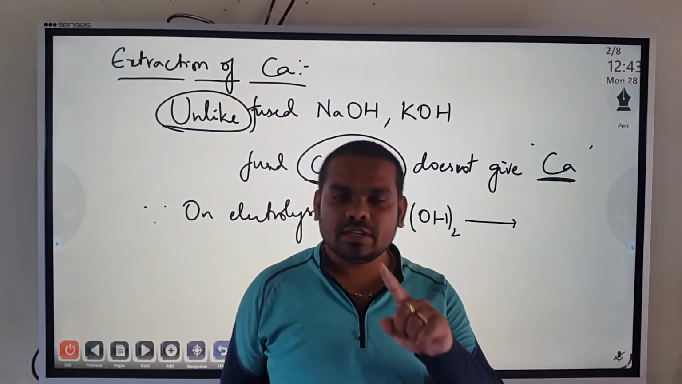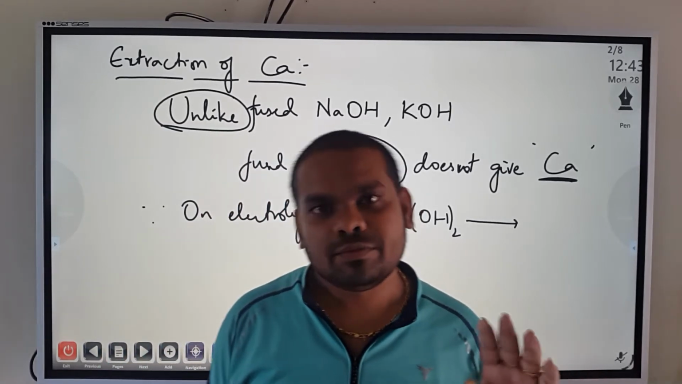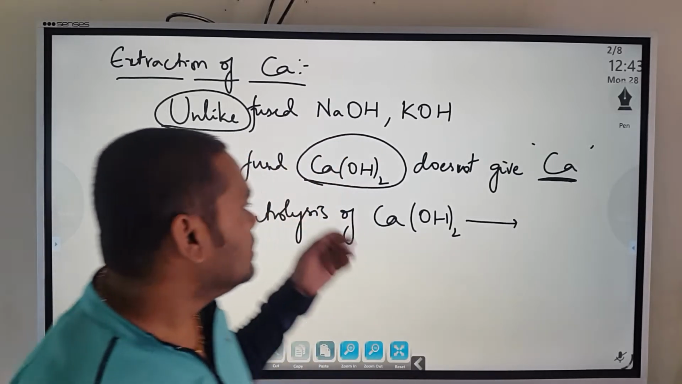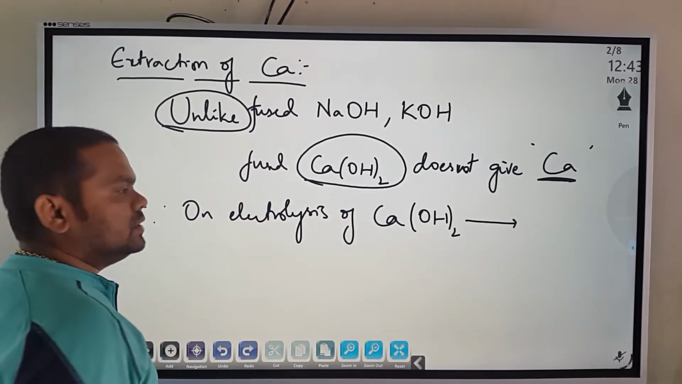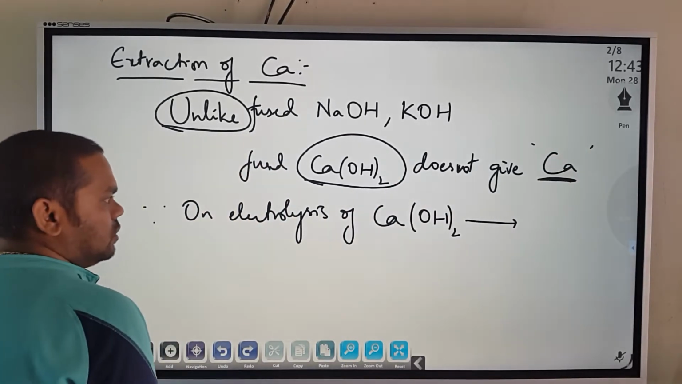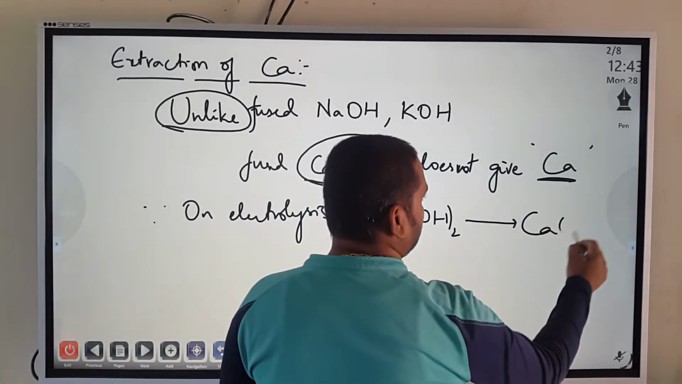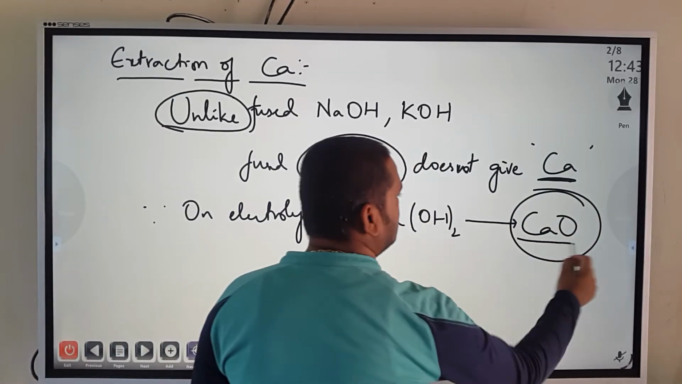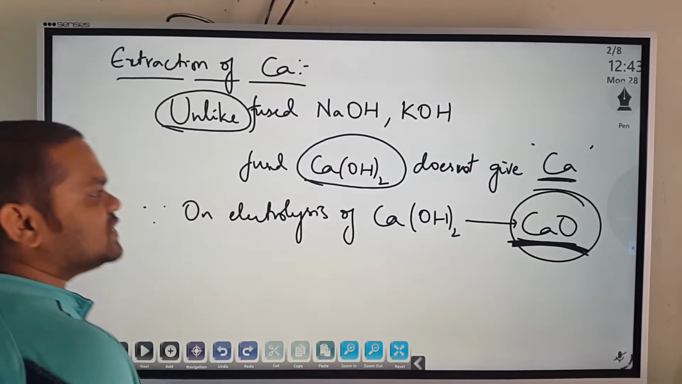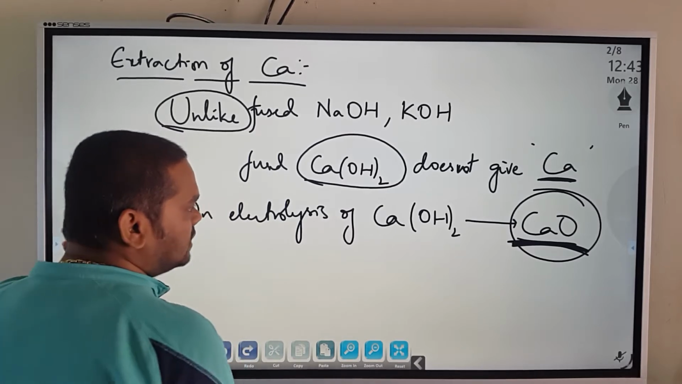When extracting from NaOH and KOH, if you wanted to extract sodium and potassium, we have done it. But calcium cannot be extracted by the same method, that is, from calcium hydroxide we cannot extract calcium. Why? Because on electrolysis of calcium hydroxide, it forms calcium oxide. This is a reactive substance with respect to water. So that's why calcium oxide is formed. We are not getting calcium. So what's the alternative then?